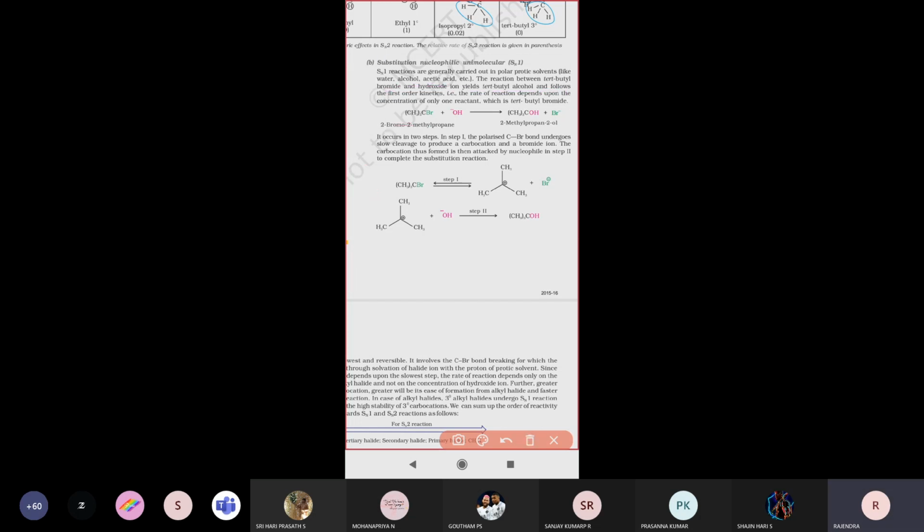Just see there. Step 1. We are taking a tertiary alkyl halide, which has 3 methyl groups attached. This is tertiary alkyl bromide. This tertiary alkyl bromide first undergoes a reversible reaction, where the bond is easily cleaved, and the bromide ion can easily attack this carbon as well.